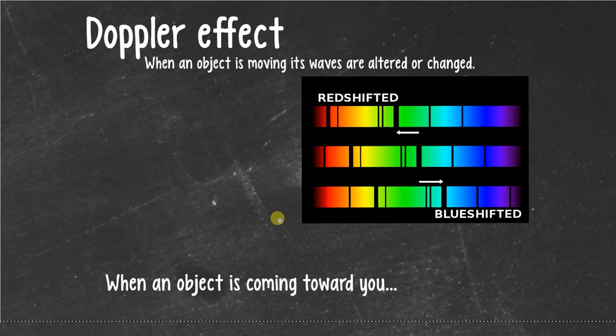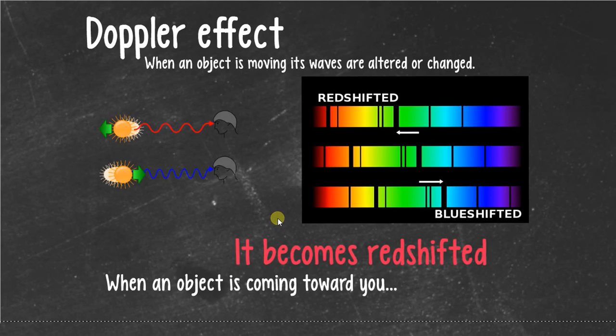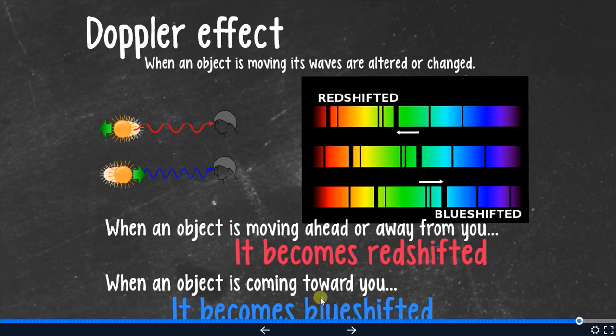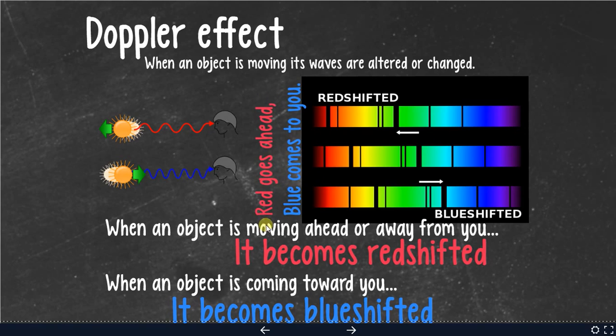Alright, so how do we determine if something's moving towards us or away from us? So when an object is moving ahead of you or away from you, it's actually going to become redshifted. Its chemical signature will all move or shift this way. When an object is coming towards you, it is actually becoming blue shifted. It's going to be moving to the blue end of the spectrum. The saying goes, red goes ahead, blue comes to you.